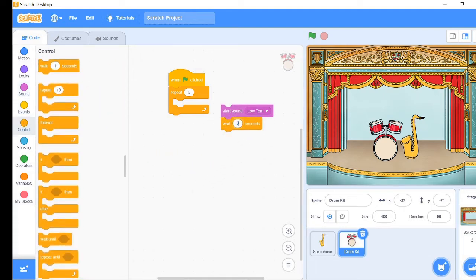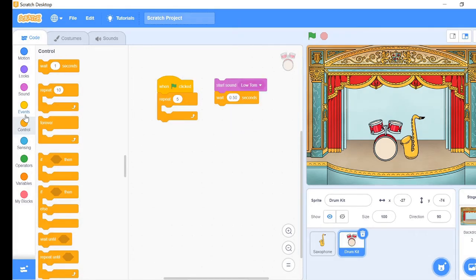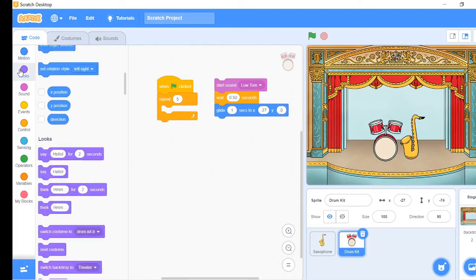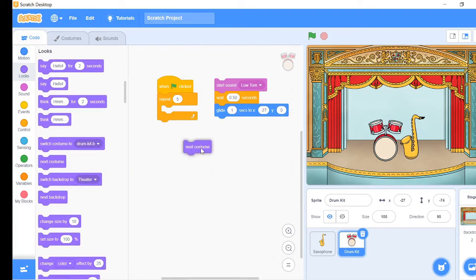Change the 1 second to 0.50 seconds. Go to the Motion tab and take Glide 1 second to x and y coordinates. Don't change the x coordinates. Change the y coordinates to 0. Then go to the Looks tab and take the next costume block.